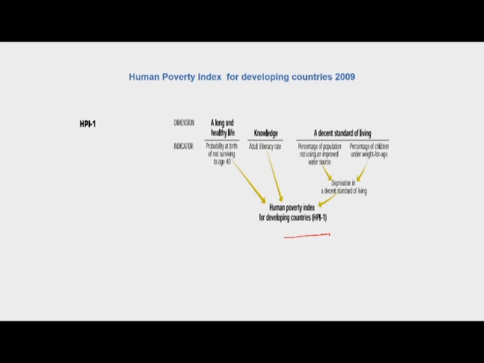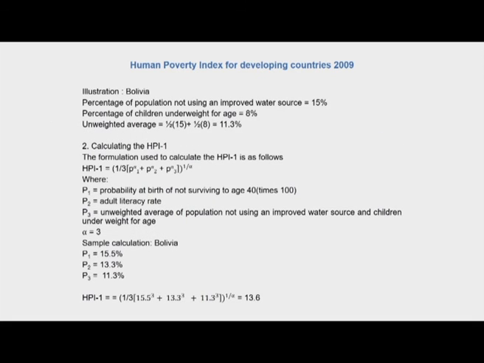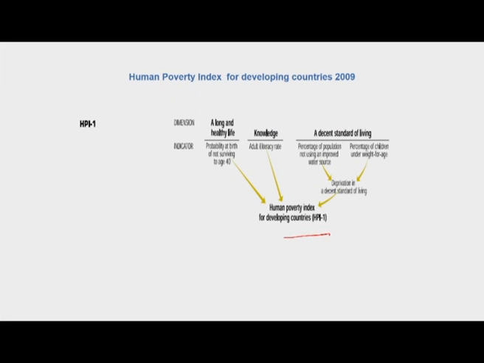Since we are by now, I would like to assume, at least comfortable with understanding the different dimensions and indicators here, we can just move on to an illustration of the HPI 1. The illustration I have considered is that of Bolivia. If you look at the indicators here, the percentage of population not using an improved water source is 15%, percentage of children underweight 8%. An unweighted average is taken of this indicator here.